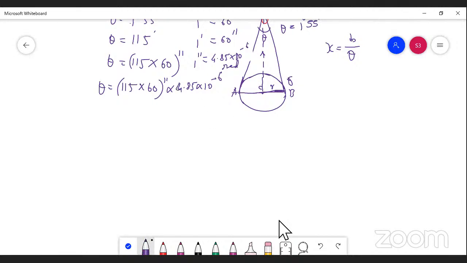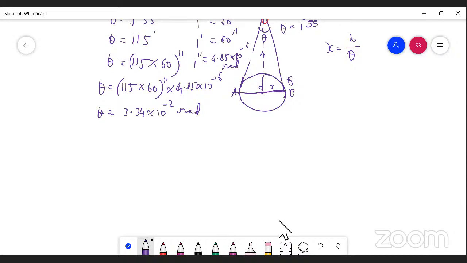If you simplify this, we can get 3.34 into 10 to the power of minus 2 rad. Now we found the value of theta. Now our next aim is to find out the distance from the center of the earth to moon.